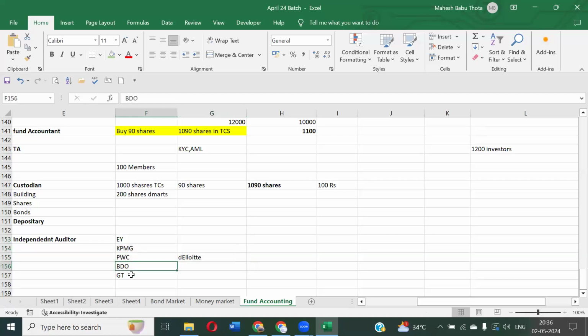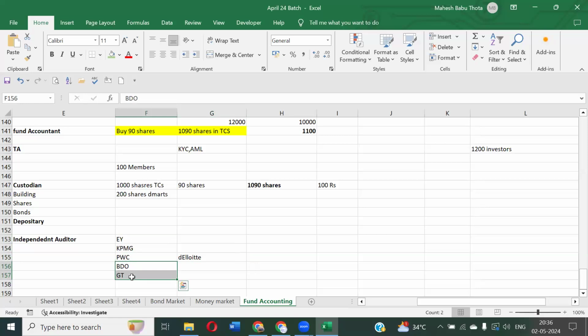And BDO, GT are like the big five and big six. These are into the audit business. So one of these companies will be appointed as an auditor. Not only these, but companies like these. These are well-known companies. That's why I'm quoting them as examples. Here we have Ernst & Young, Ernst & Young is also into the audit department.